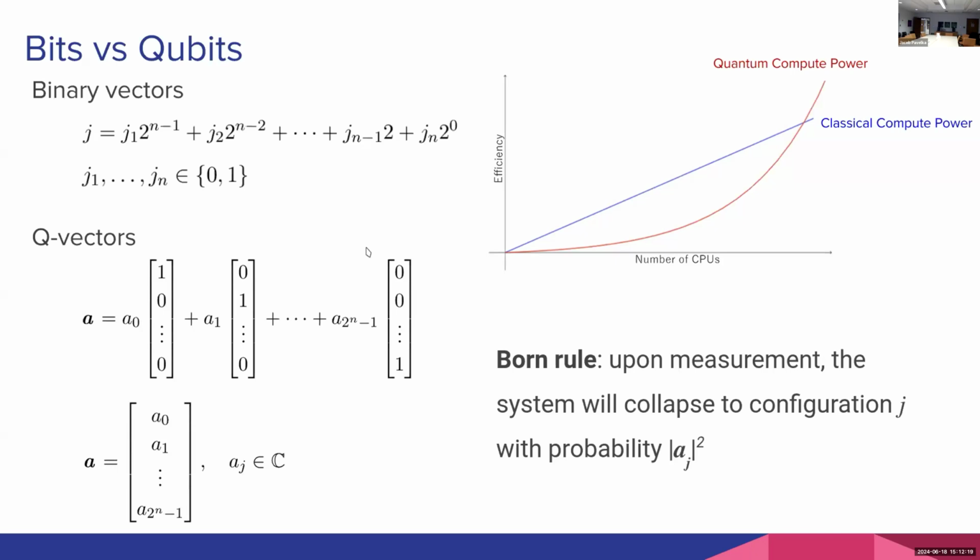So in terms of these A coefficients, what we have to remember is that upon measurement, the system is going to collapse to configuration J with probability |A_J|^2, where these A_J are complex coefficients for each of these state vectors. So you can think about this A vector, this length 2^n vector of A coefficients, as a probability mass function where it's normalized in the sense that the sum of the |A_J|^2 has to sum to 1, because those correspond to the probabilities of measuring the system in a given configuration.